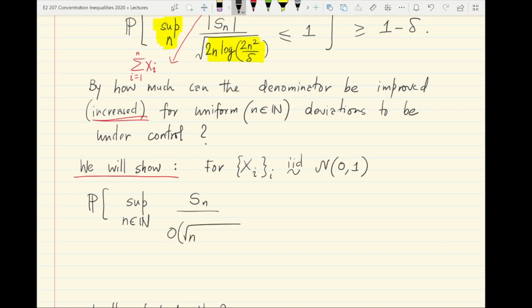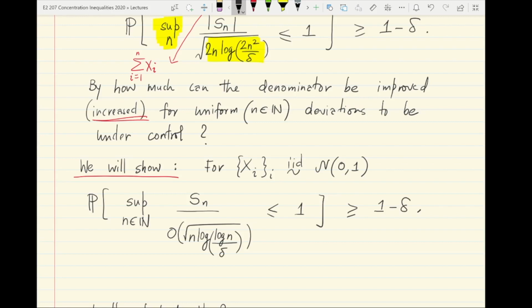The square root n is inevitable, but what we will be able to do is replace the polynomial n sitting inside the log by a logarithmic n. So we can actually get log log n as a function of n, exceeding 1, being less than 1, to be at least 1 minus delta.